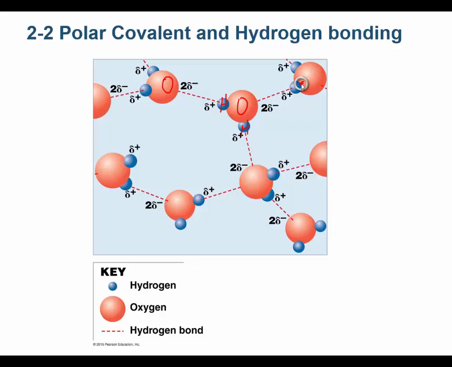This bond right here is a polar covalent bond, right there. This bond right here is a polar covalent bond, and this bond right here is a polar covalent bond. But what the heck is this dotted line? It's a hydrogen bond. It's between two different water molecules, and it's the partially positive hydrogen of one molecule bonding to the partially negative oxygen atom of another molecule. So it's an intermolecular bond.